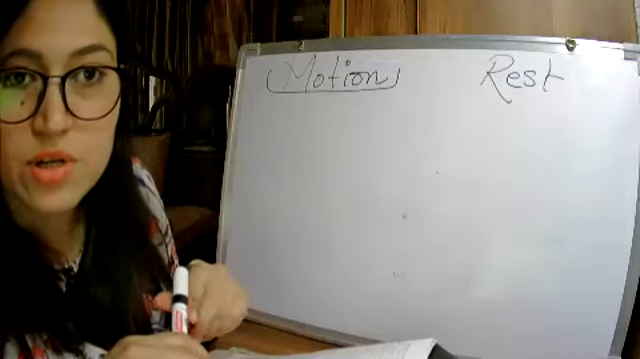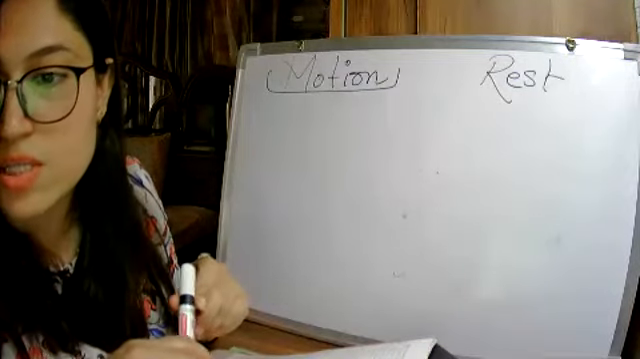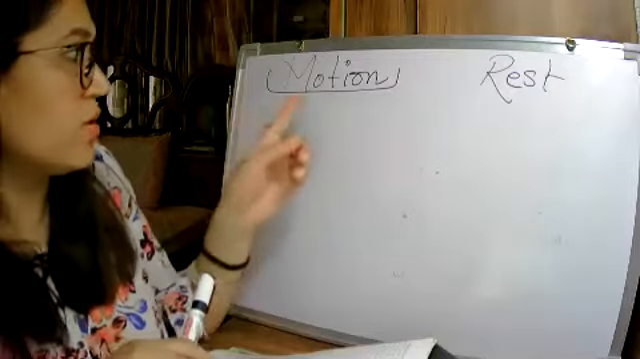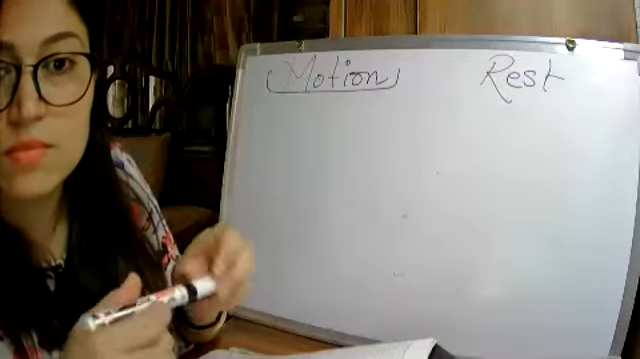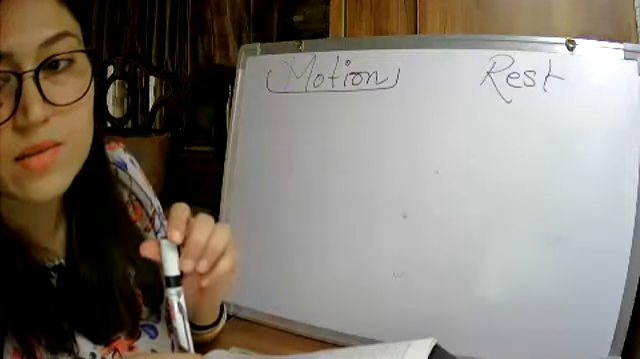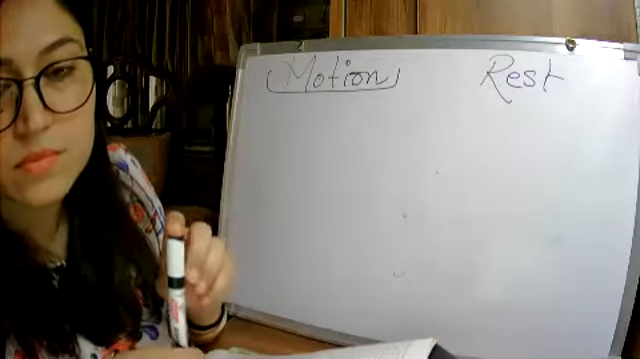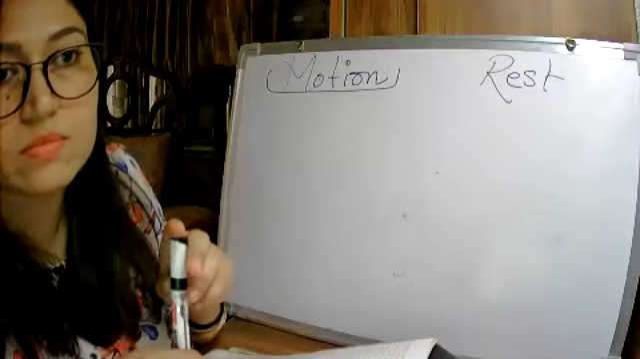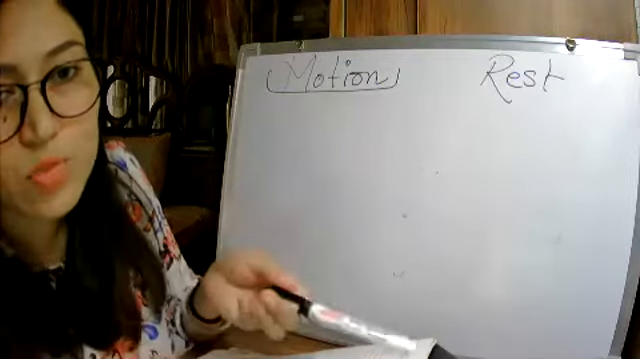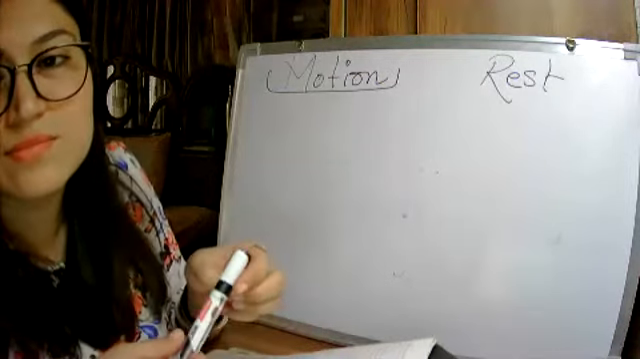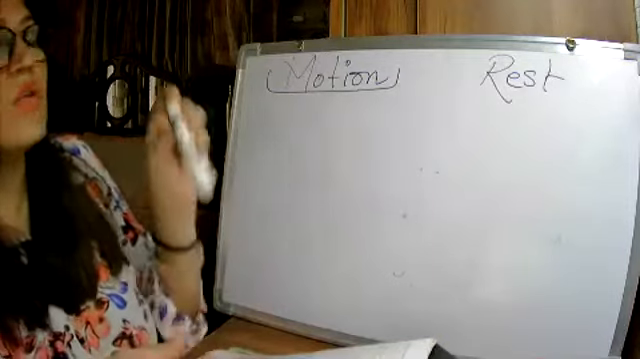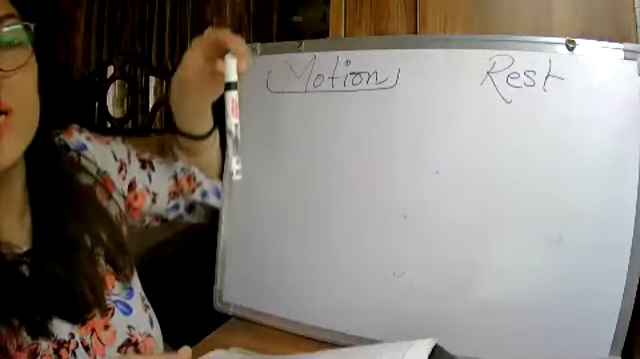Okay, Shriyan, you tell me what is motion? Ma'am, when an object is moving, we call it motion. When it is not moving at one place, we say it is at rest. Yes. Okay, so motion is when any object is moving.